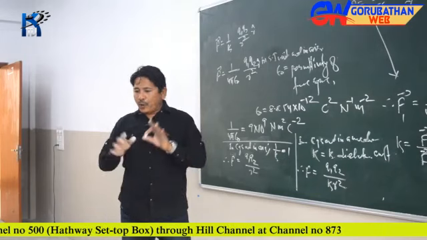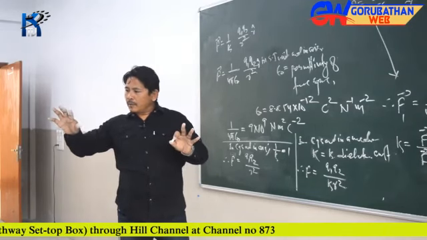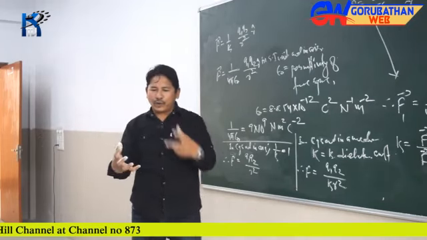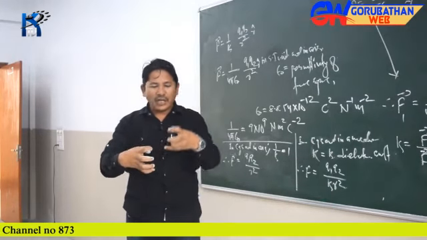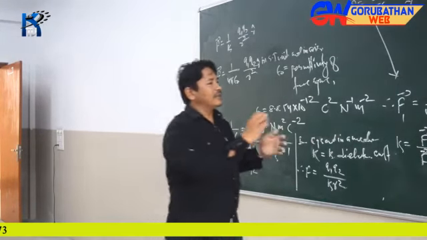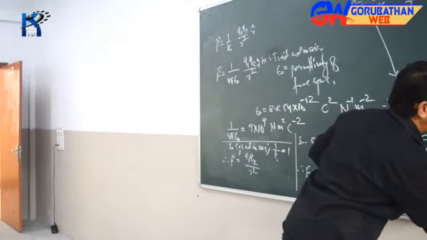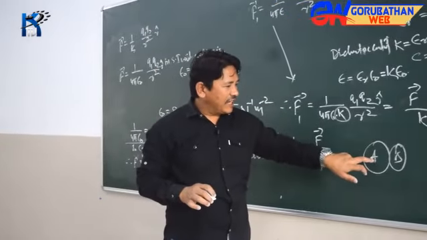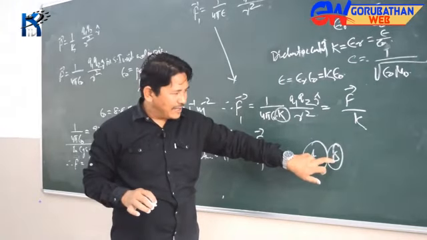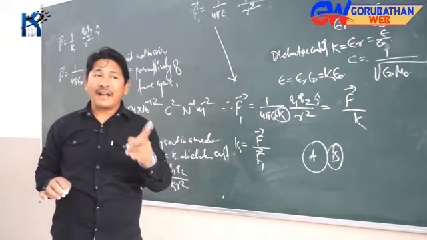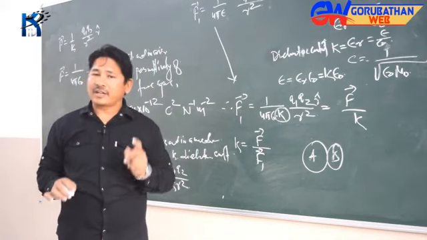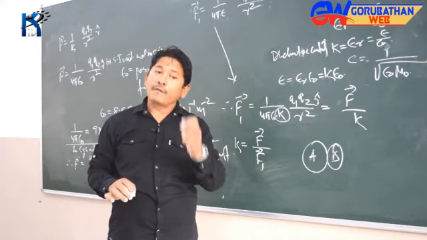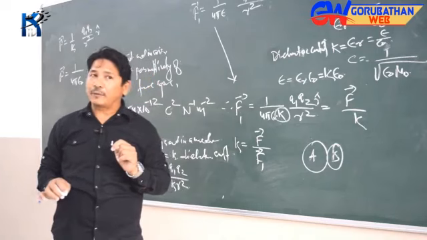Let's say you want to talk about the transfer of heat, otherwise the flow of heat from one body to another, if they are in thermal contact with each other. Let's say body A and body B are in thermal contact with each other. Then the flow of heat from body A to body B or body B to A will depend upon one particular factor, and I hope you know it, and that is temperature. So temperature is that particular physical quantity which decides the flow of heat from one body to another when they are in thermal contact with each other.